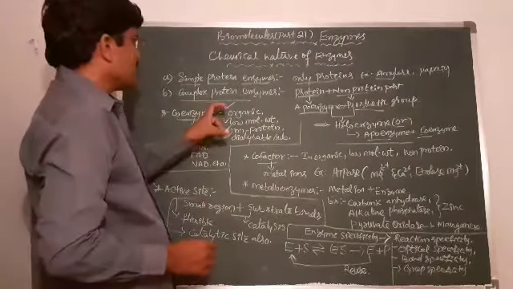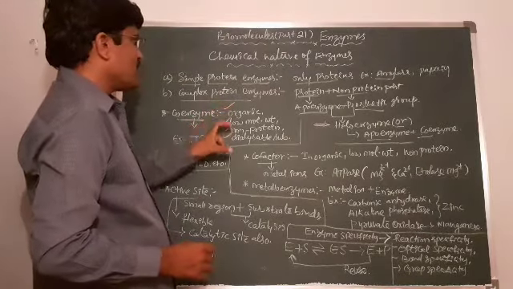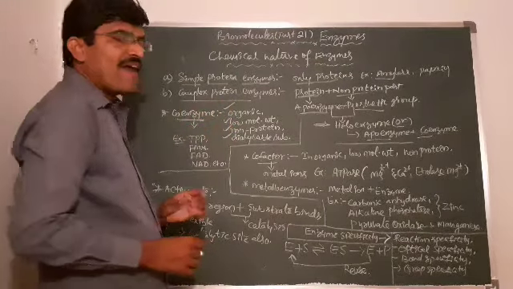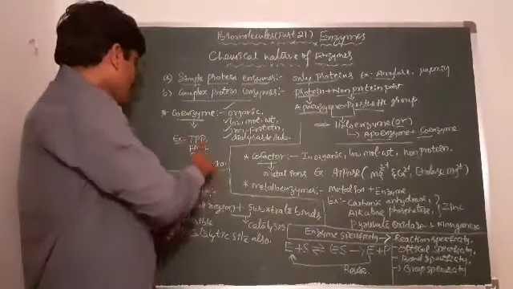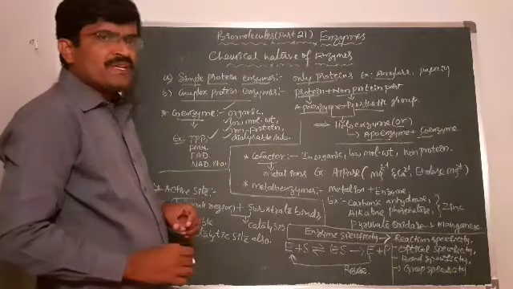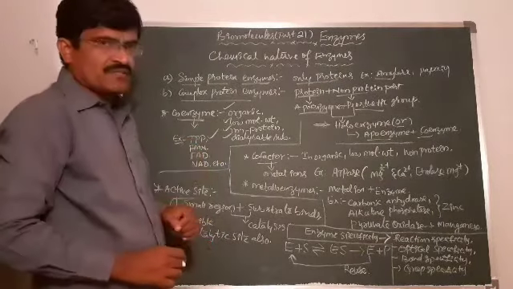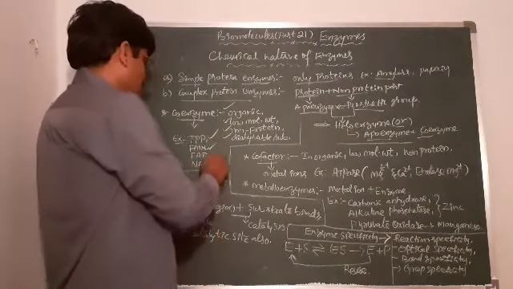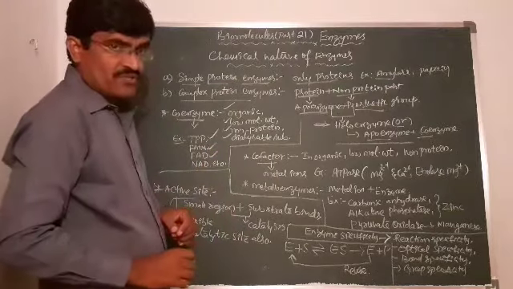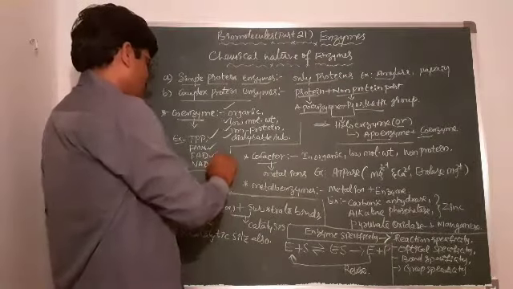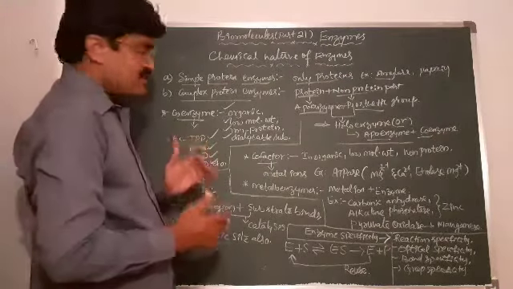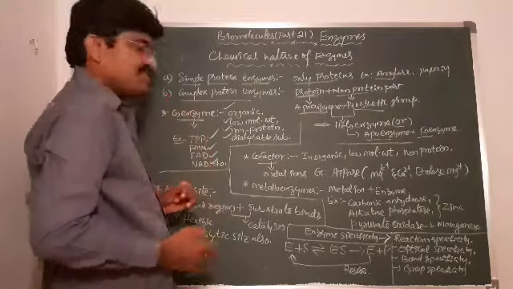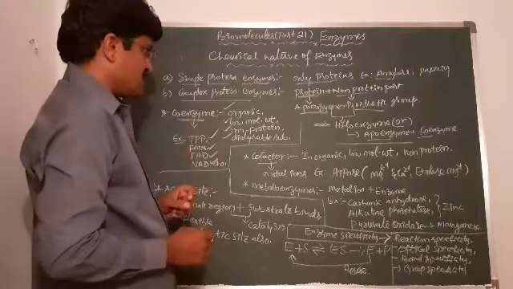If anything exhibits all these parameters, we consider it a coenzyme. Examples: TPP, thiamine pyrophosphate, FMN, flavin mononucleotide, FAD, flavin adenine dinucleotide, and NAD, nicotinamide adenine dinucleotide. These act as the best examples of coenzymes.